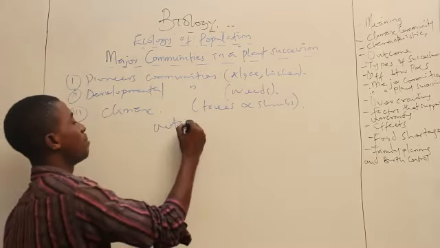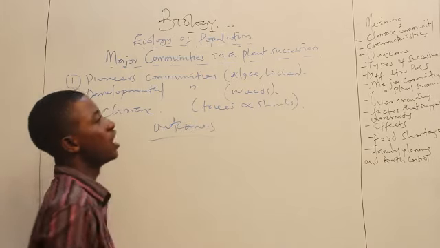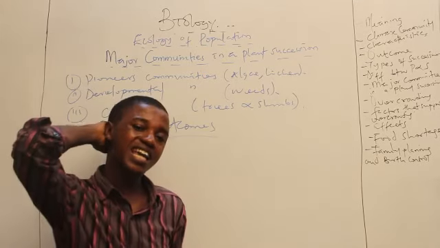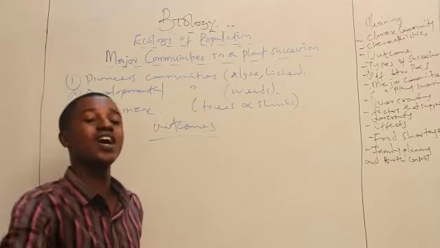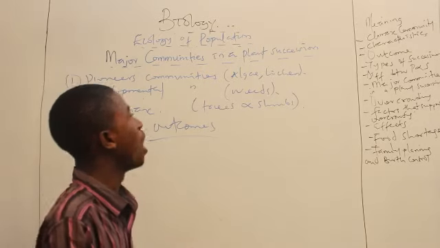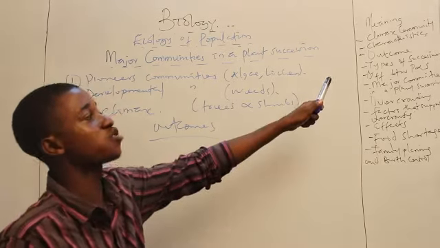So briefly, let me quickly talk about the outcome of succession. Now, when organisms get to replace one another and so on and so forth, what is the outcome? What is the consequence of this act? Number one, a new habitat is formed. Number two, I'm actually talking about the outcome of succession.